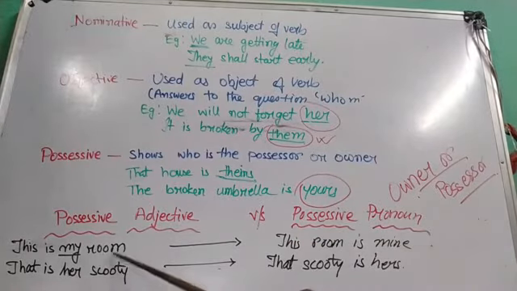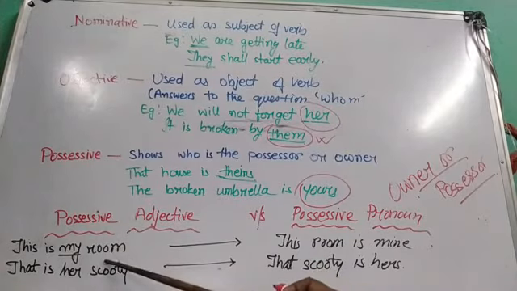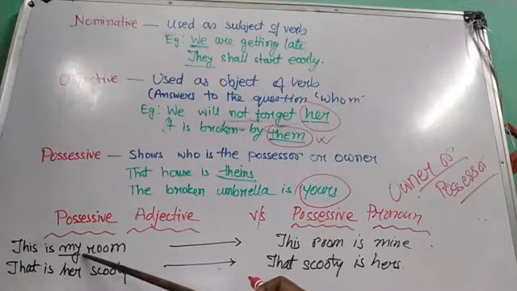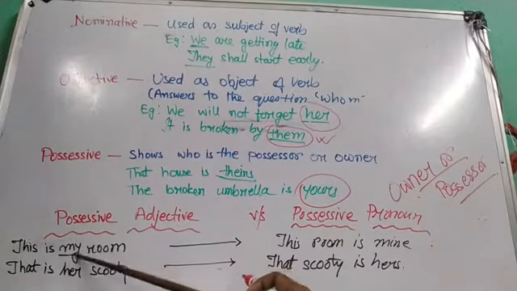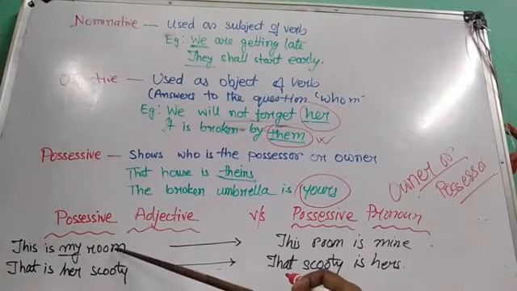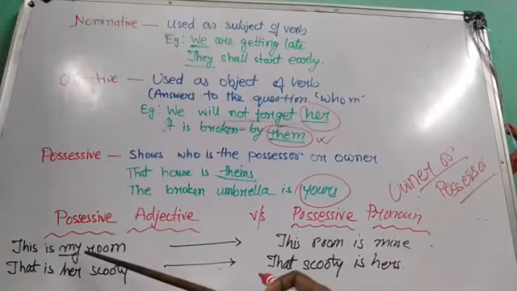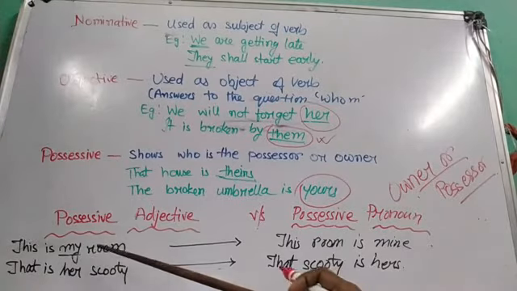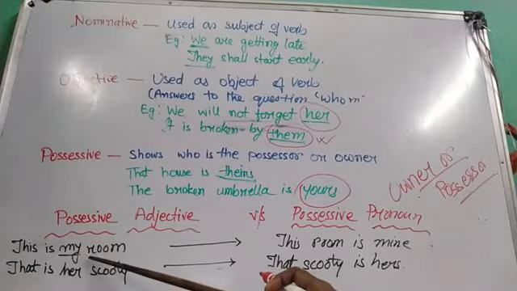Now if the possessive pronoun, which you think to be a pronoun, is used just before the noun, then see, in that case, though it is a pronoun, it is used here as an adjective. Why? Because here my is qualifying the noun room. It is saying something about the room. It is describing the noun room. So in this case, my is used not as a possessive pronoun but as a possessive adjective.